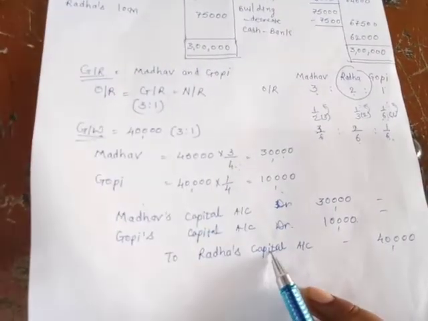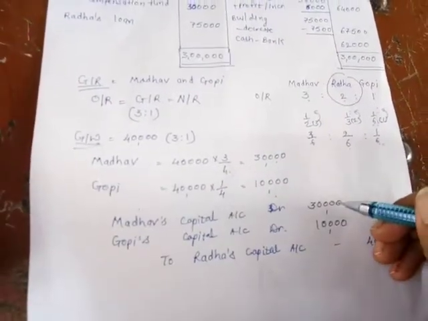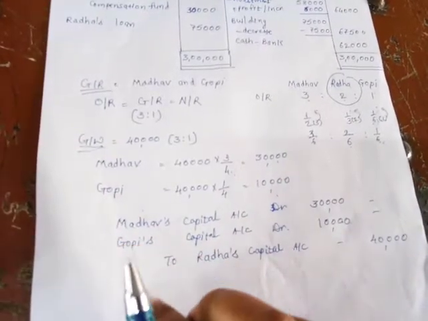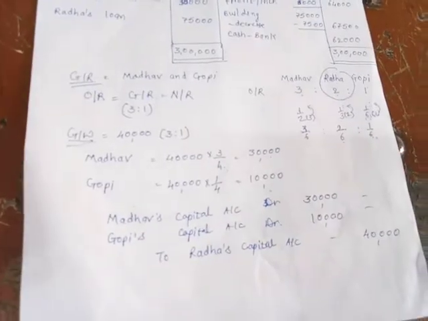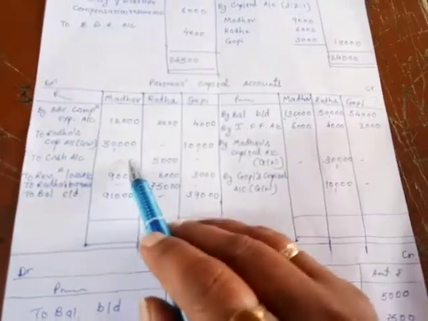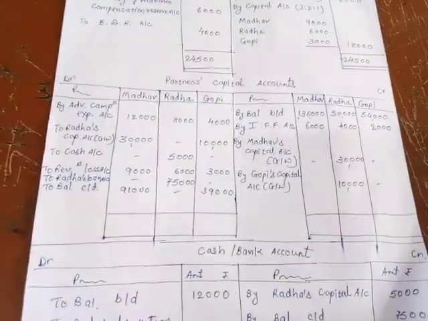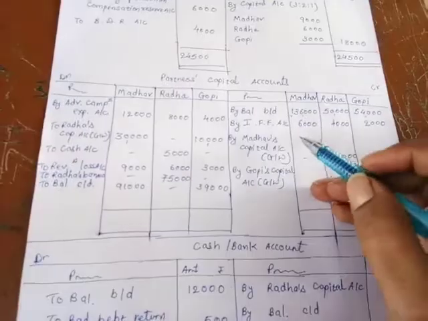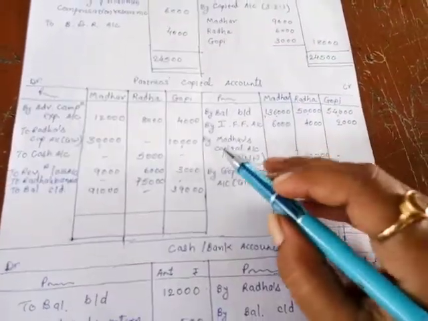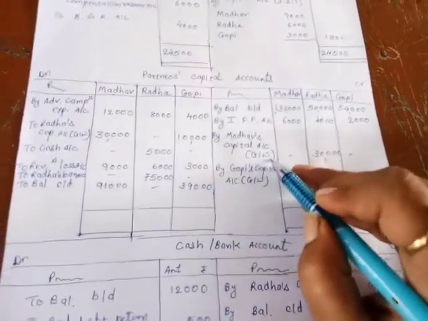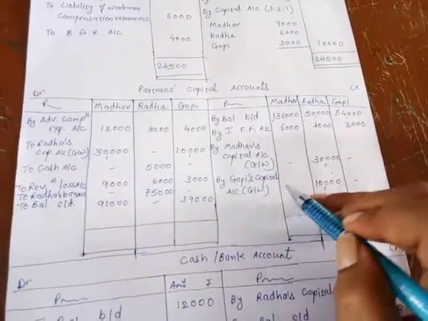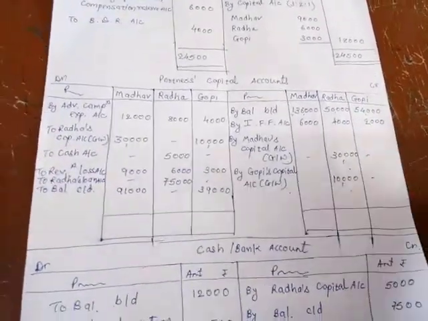Radha's capital account. Then in Madhav's column 30,000, Gopi's column 10,000, and similarly for the debit side. So see here, Radha's capital account, Madhav's column 30,000, Gopi's column 10,000. Similarly on reverse side, Radha's capital, reverse name by Madhav's capital account, goodwill, Radha column 30,000. By Gopi's capital account, goodwill, Radha's column 10,000.